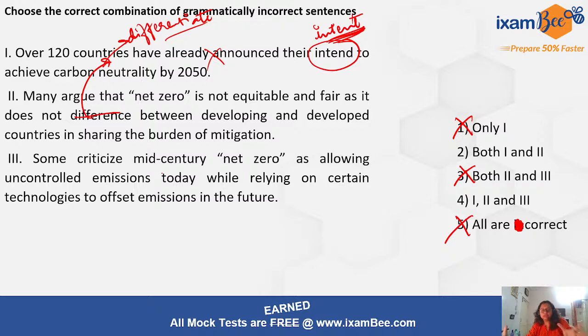They criticize it because they say that it is allowing uncontrolled emissions today while relying on certain technologies to offset emissions in the future. So yes, this is actually the correct usage. There is no grammatical error that we find here. It is correct. So 1 and 2 contain the error. Okay, we will mark this as our answer and then move ahead.